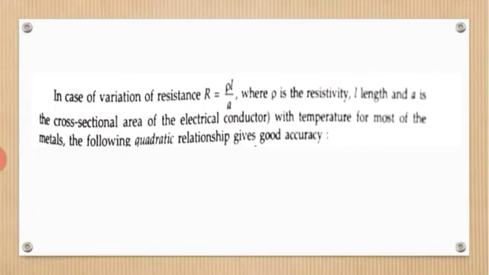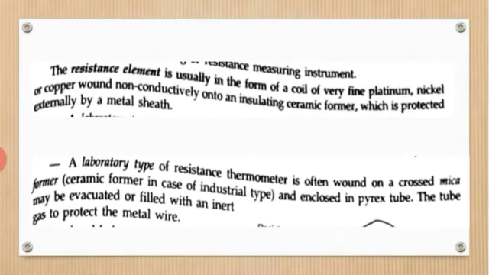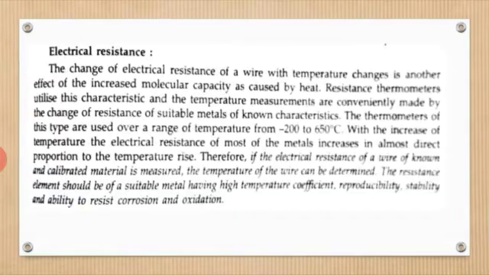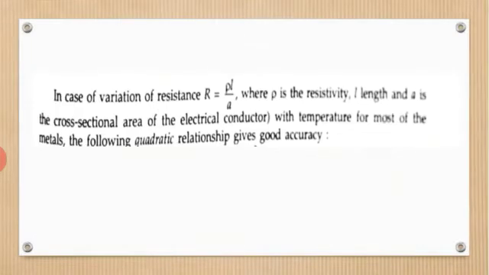Also the well-known equation R equals rho L by A. The variation of resistance depends on rho L by A, where rho is the resistivity, L is the length, and A is the cross-sectional area of the electrical conductor. With temperature, for most metals, a quadratic relationship gives good accuracy. Hence with the help of this we are going to measure the temperature.